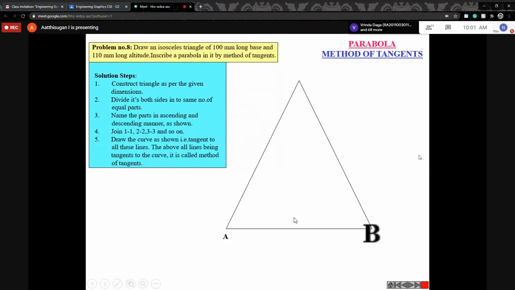So ABC, that is C2. The center point is 160. Your case, remember I am explaining from your side, 80, 160. Next, divide this line AC into equal parts. Here divide into 15 equal parts. Similarly from CB also divide the line into 15 equal parts. Next step is to number it.